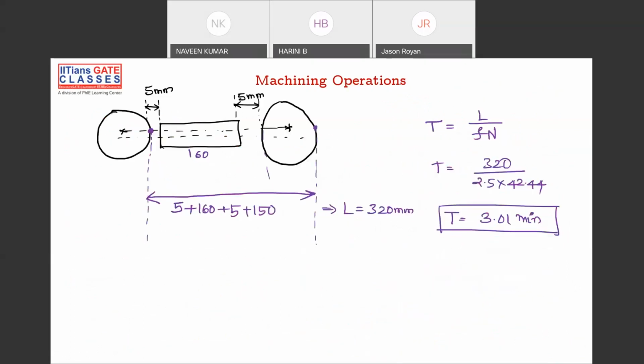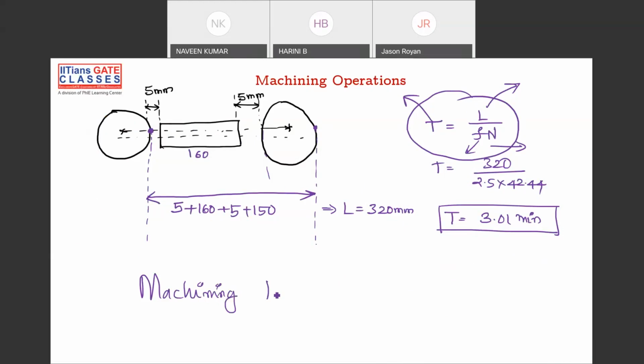And this is some formula. Please remember, machining time is given by this formula: machining time is equal to L by Fn. Here L is the length of cut, F is the feed, and N is the RPM, the number of rotations. Please write this down in your books. Machining time is how much time you are trying to machine. This is how you have to calculate it, because you have to estimate, right?